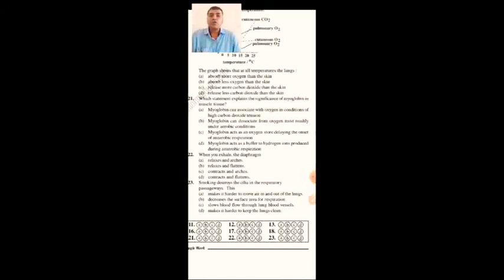Generally, myoglobin acts as an oxygen store, delaying the onset of anaerobic respiration. So the significance of myoglobin in muscle tissue is that it acts as an oxygen reservoir, and the muscle undergoes anaerobic respiration mainly during muscle fatigue conditions.